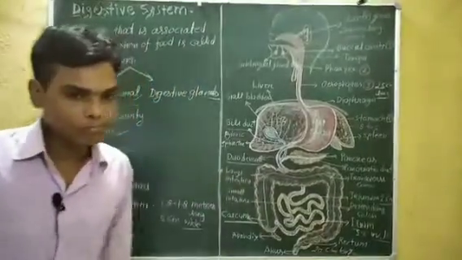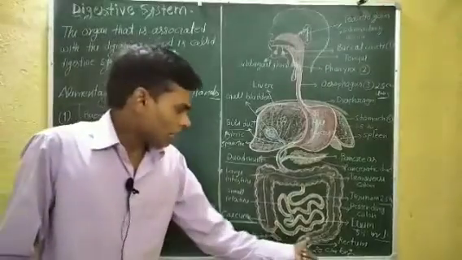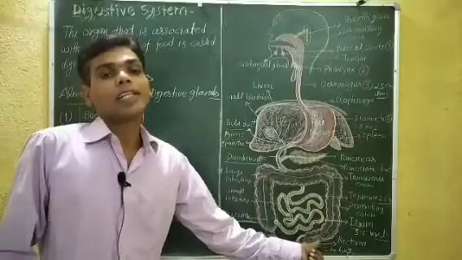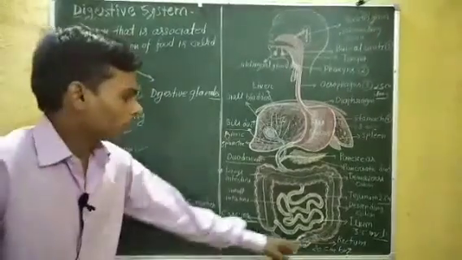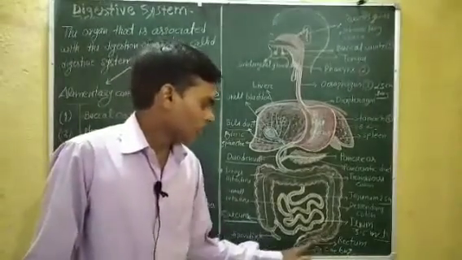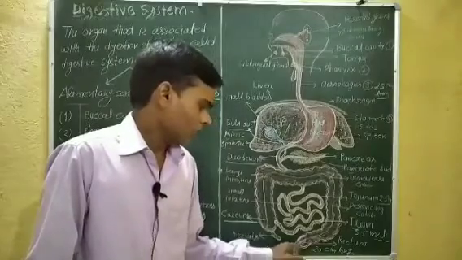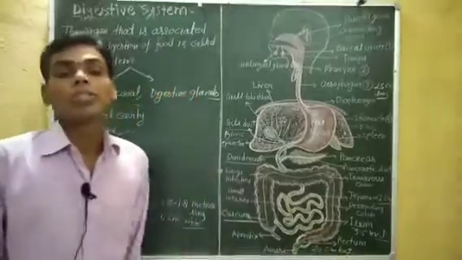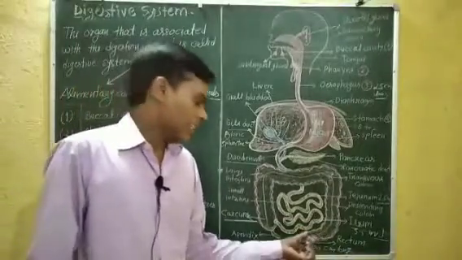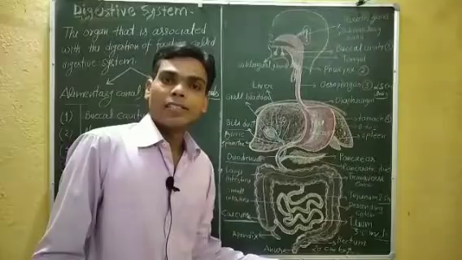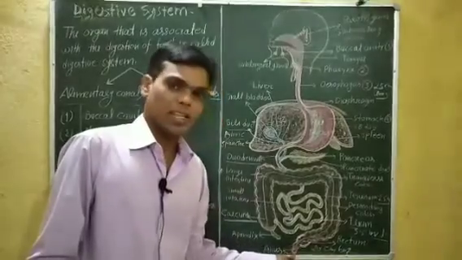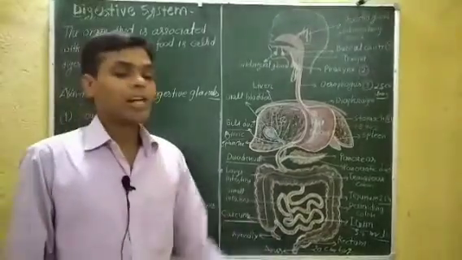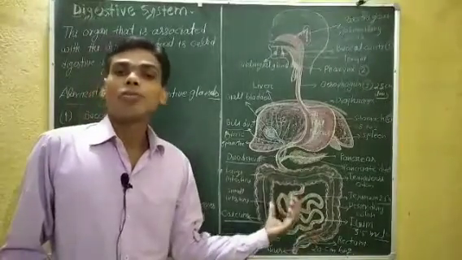Okay students, now the last one is the rectum. The rectum is about 20 centimeters long, a tube that opens to the exterior by the anus. This is the anus. Now the function of the large intestine: absorption of water.